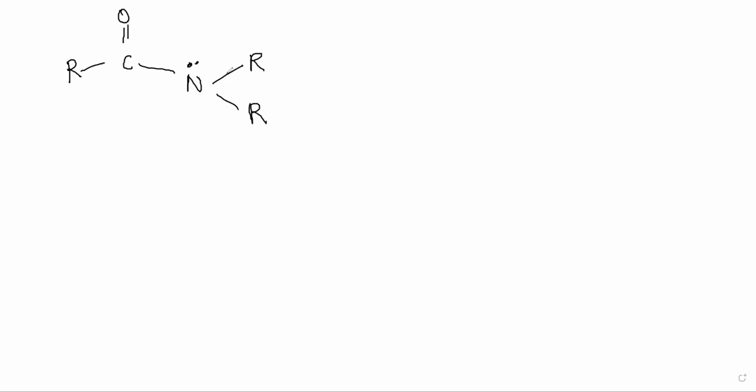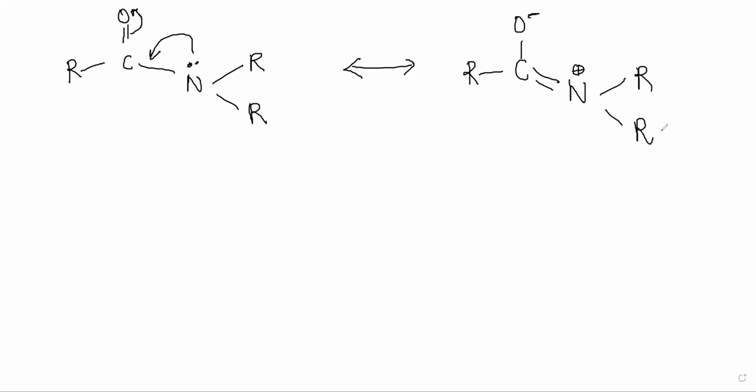And this is one structure, and the alternating structure is when this goes here and this comes here. And what you get then is RCO minus and double bond N plus RR. So these two are the possible alternate structures. He is not showing molecular orbital diagrams because it is going to be exactly the same stuff.